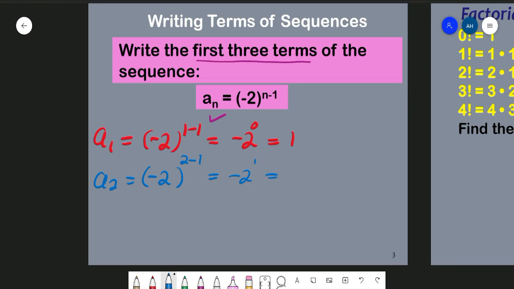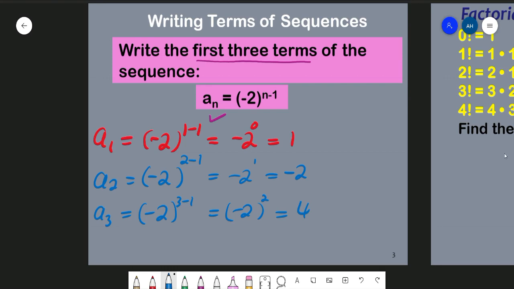Anything to the power 1 is that thing. That, in this case, is equal to -2. Now for the third term, we have to find what is our a3, equal to -2 in bracket n minus 1. That is, n in this case is equal to 3. So -2 to the power 3 minus 1 is equal to -2 squared, which is equal to 4.